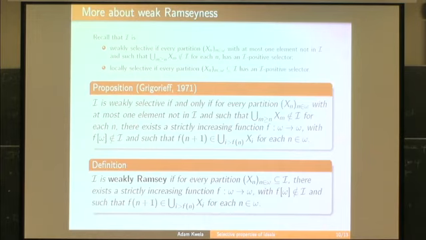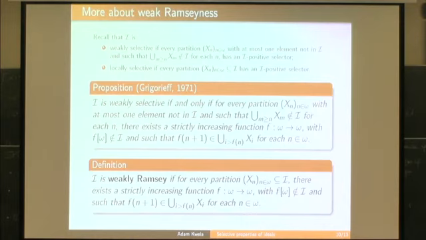And from this, we can see that weak Ramseyness is between weak selectivity and local selectivity. So every weakly selective ideal is weakly Ramsey, and each weakly Ramsey ideal is locally selective.